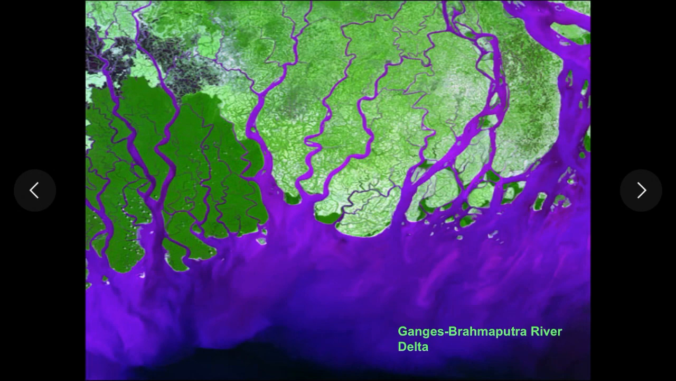So this is one more satellite image where you can see the amazing mangrove forest and delta distributary channels. So this is all about the Ganga Brahmaputra Delta. Next time we'll see the Nile River Delta.